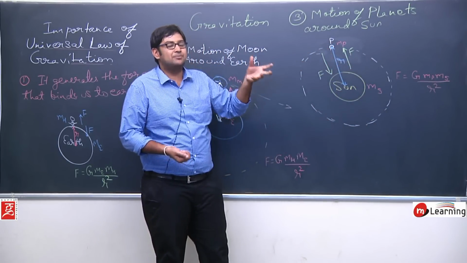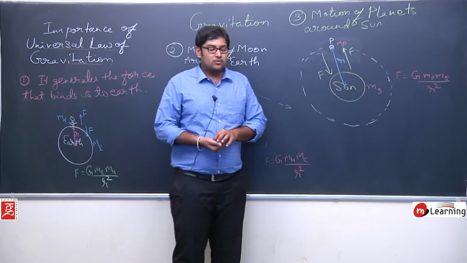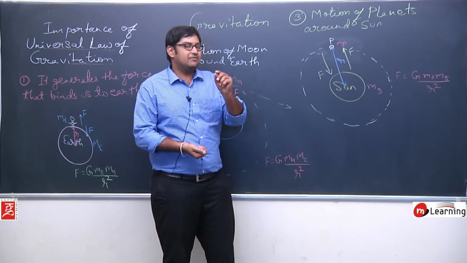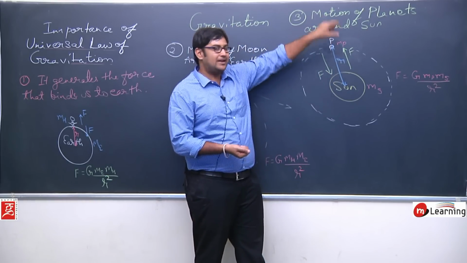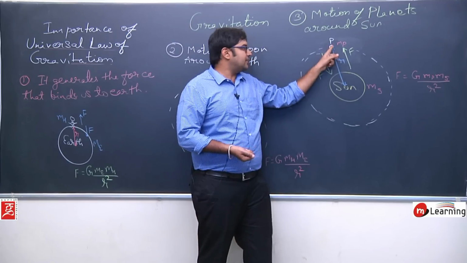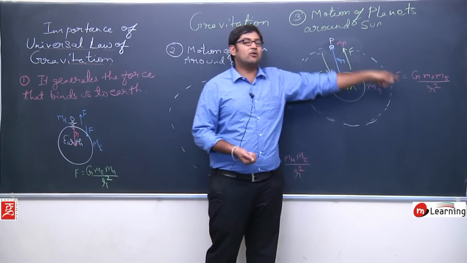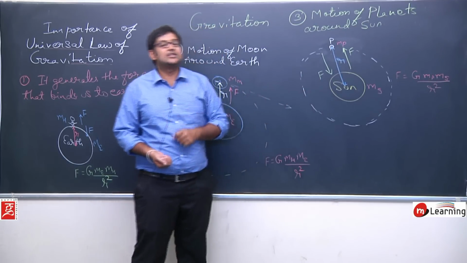There is a bigger concept in this, but you will learn that when you study physics in class 11th. For the basic concept, we will simply say that this force F will bind the planet to revolve around this circular orbit. The planet cannot leave in any direction. It has to revolve around, because the sun is continuously attracting the planet towards itself.